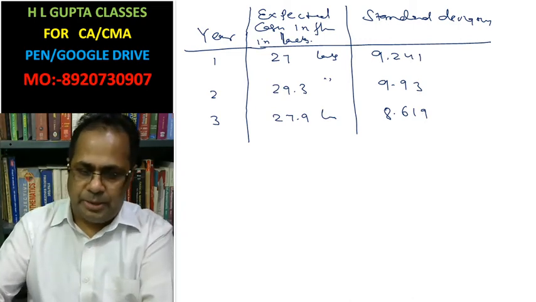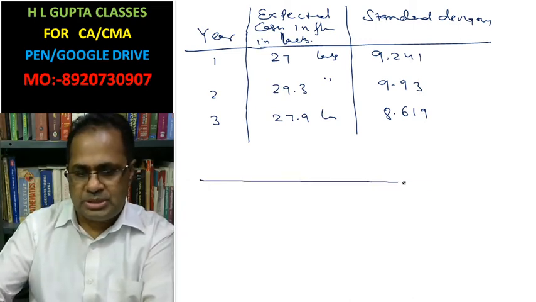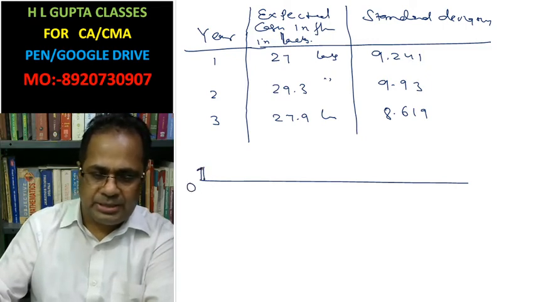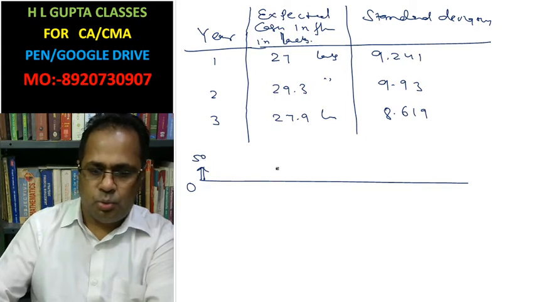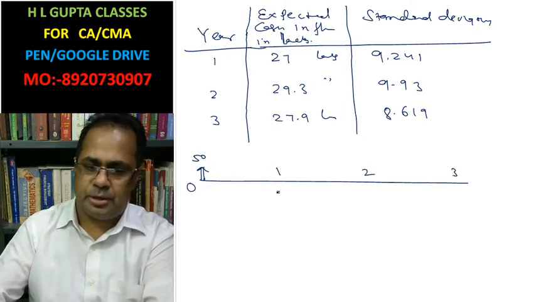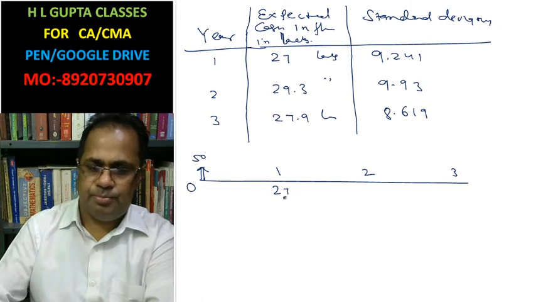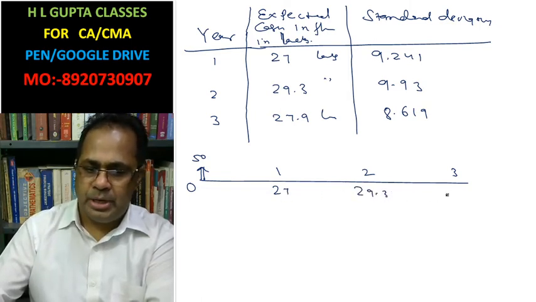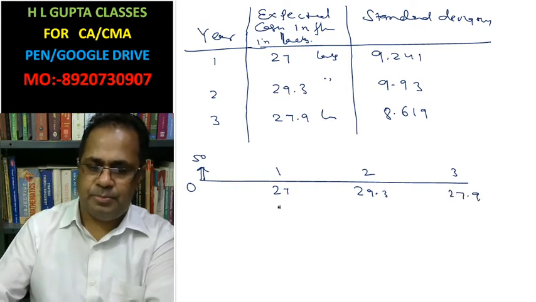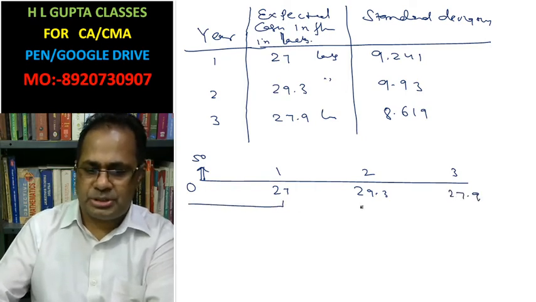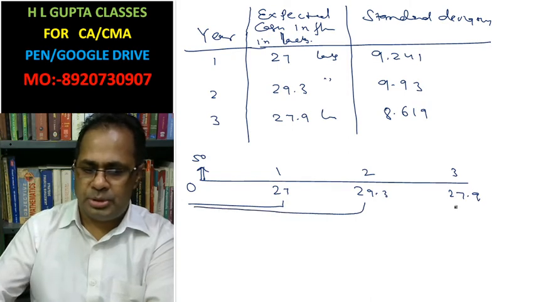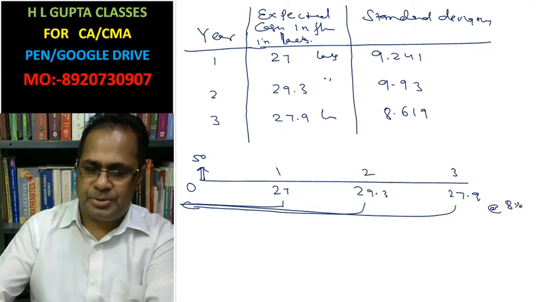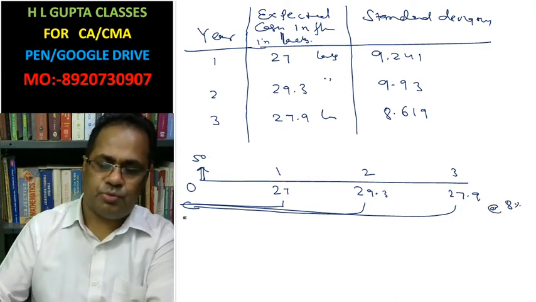Now we have to calculate net present value. In year 0 our investment is 50 lakh. Cash inflow for years 1, 2, 3 is 27, 29.3 and 27.9 lakhs. You have to bring this to present value at the discount rate of 8%.